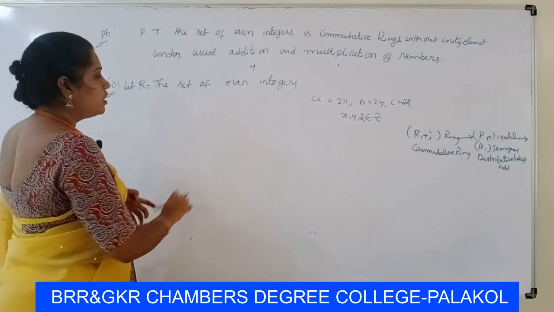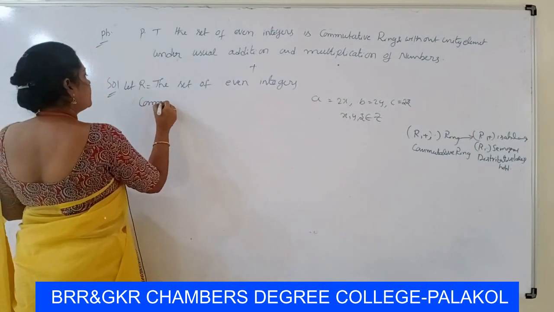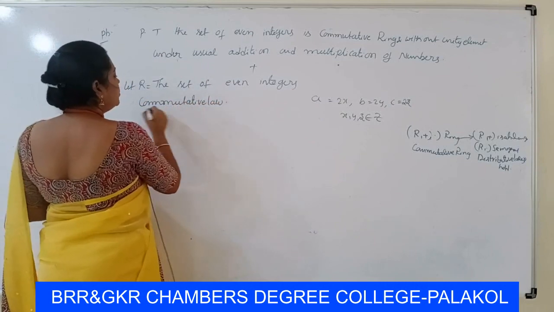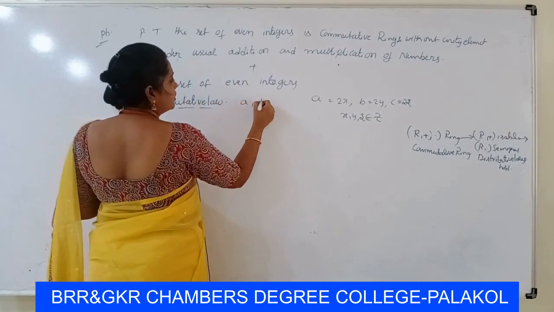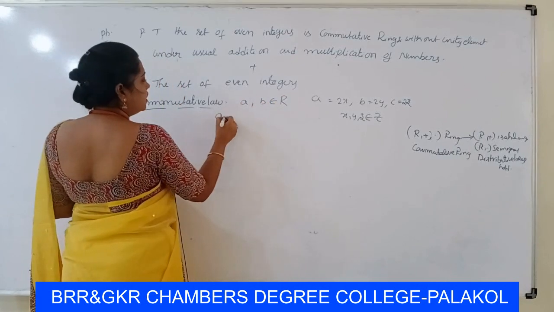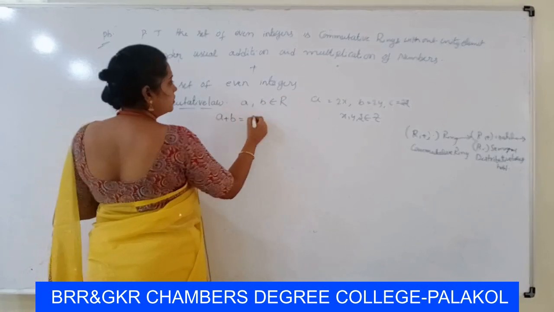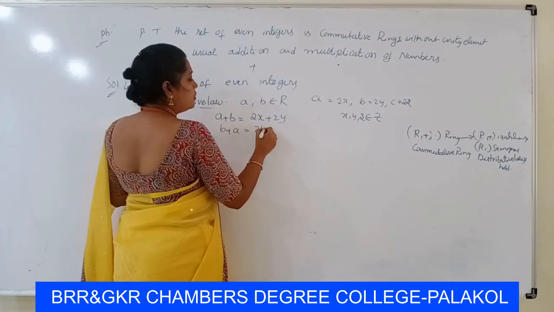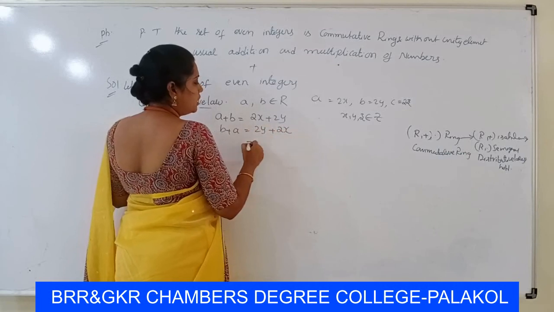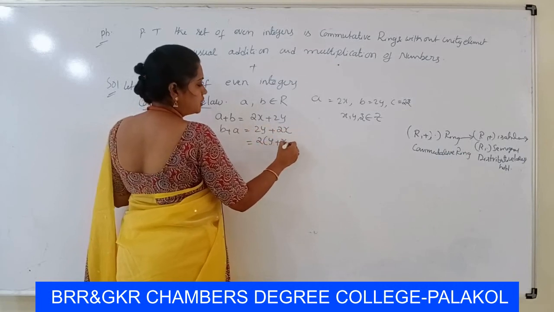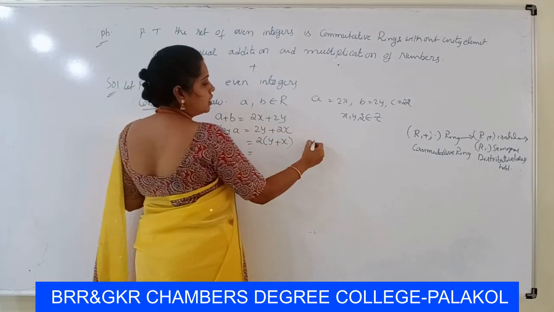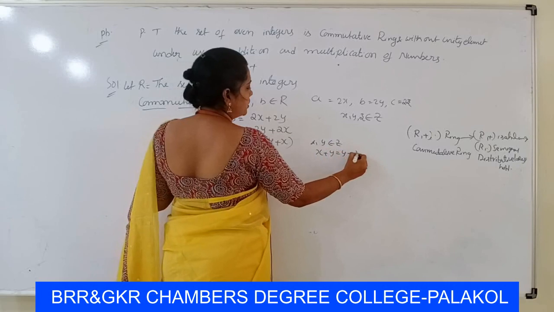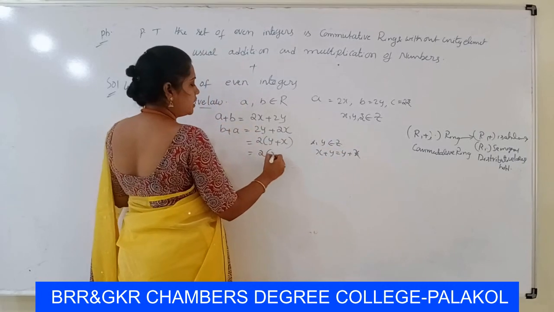Now commutative law. If we take two elements in R, a plus b is equal to 2x plus 2y. Again b plus a is 2y plus 2x. Here taking 2 common, 2 into y plus x. Here x, y are integers. Therefore x plus y is equal to y plus x.